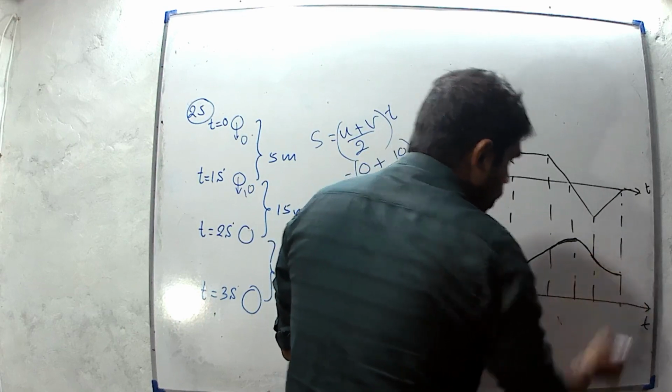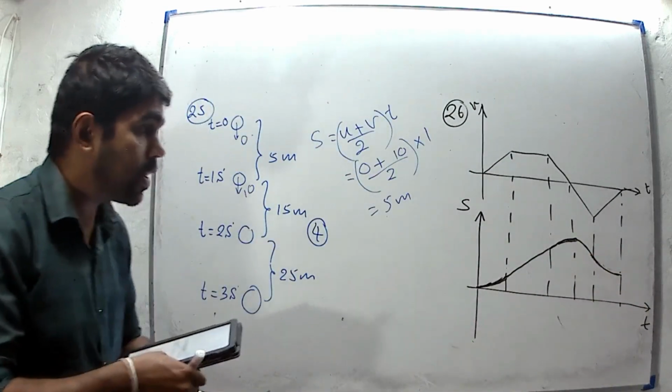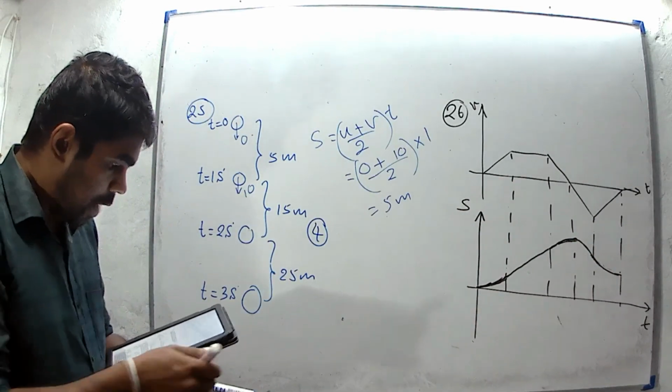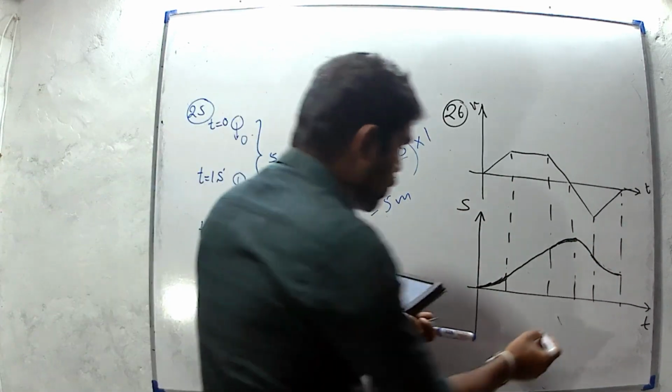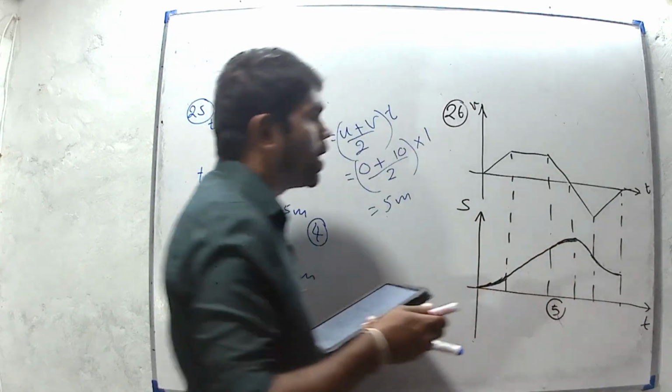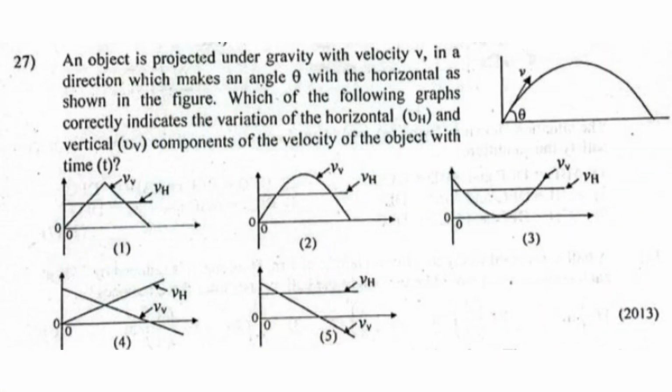Angle should decrease for last part. Then this one is the correct answer for question number 26. Then question number 27. An object is projected under gravity with velocity v in the direction which makes an angle theta with the horizontal as shown in the figure.